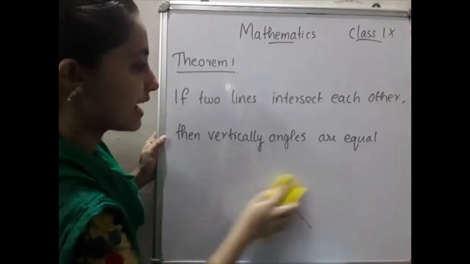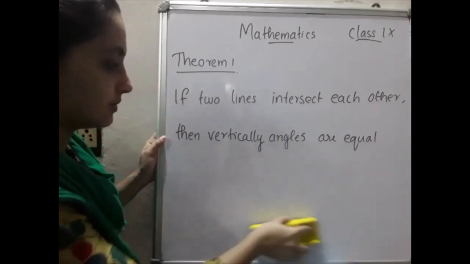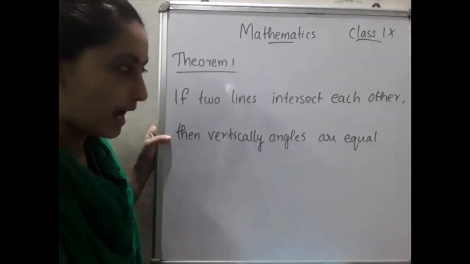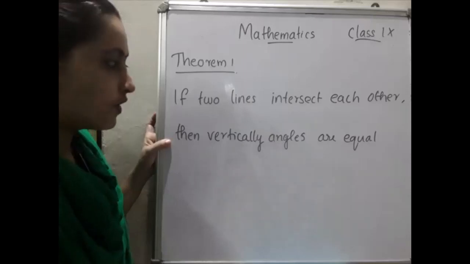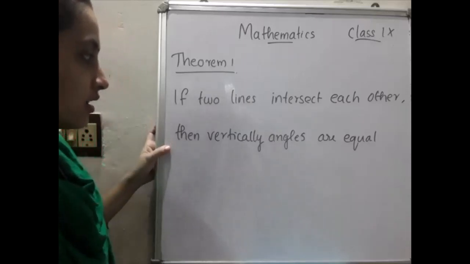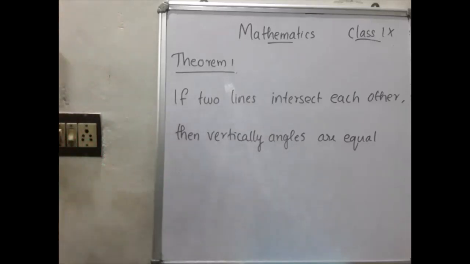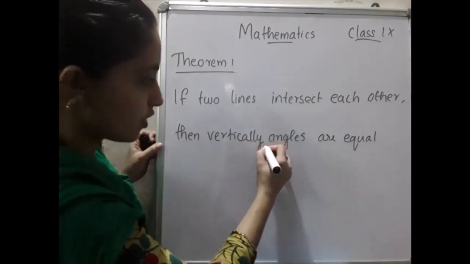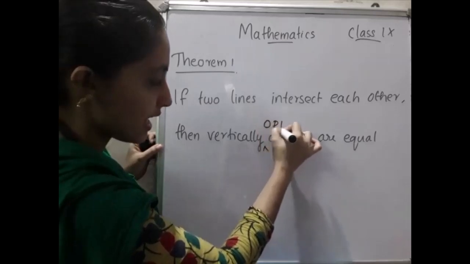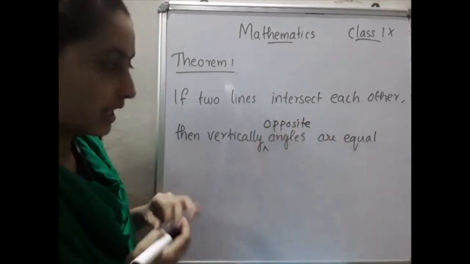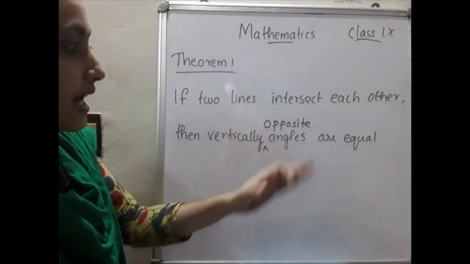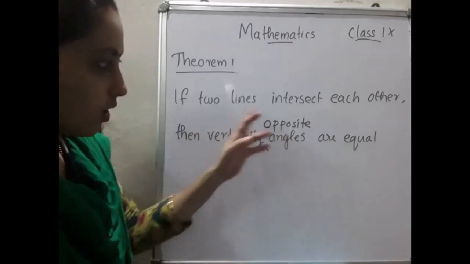If two lines intersect each other, then vertically opposite angles are equal. Please write that down also: vertically opposite angles are equal.